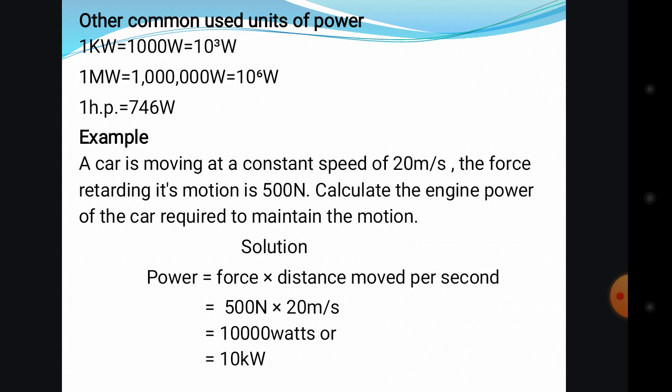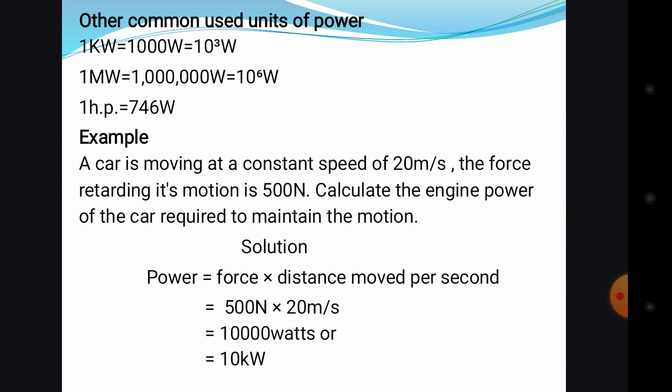The force retarding its motion is 500 N, that is Newton. Calculate the engine power of the car required to maintain the motion. Okay, again, let's go to the question and see what we are given and what we have in the question.